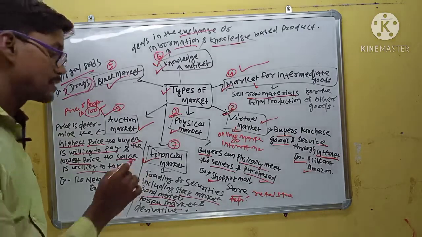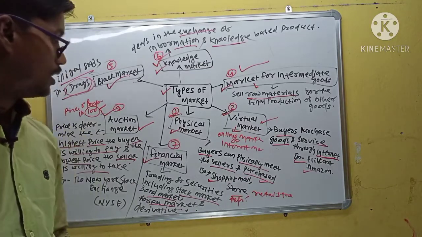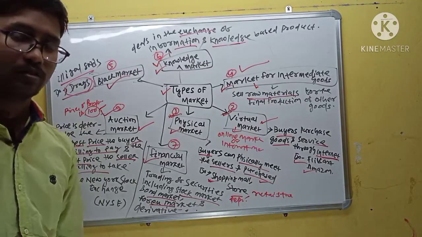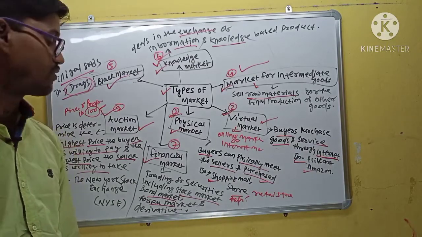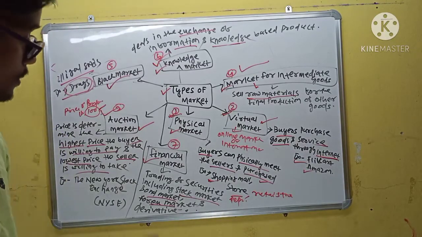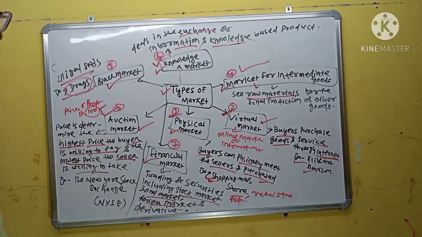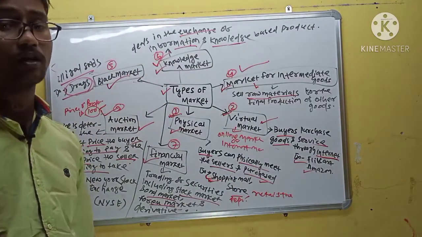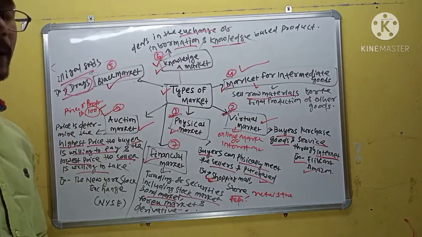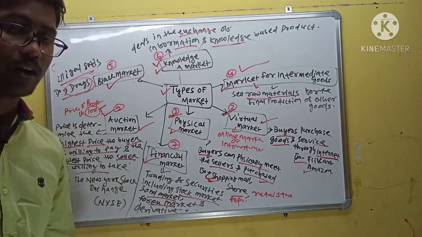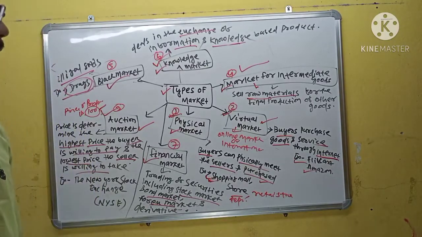That is the financial market. First is the physical market. In a physical market, buyers physically meet the sellers and purchase the desired product. Examples are the shopping mall, departmental store and retail store. Next is the virtual market, also called the online market or internet market. In a virtual market, buyers purchase goods or services through the internet. Examples are Flipkart and Amazon, very popular.